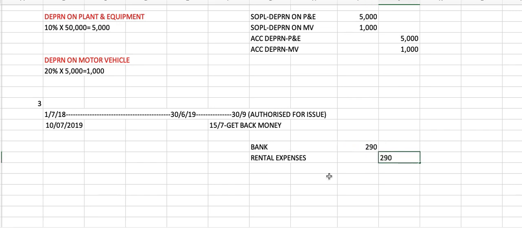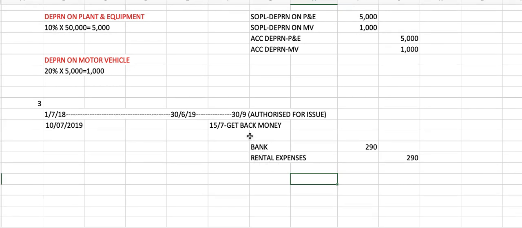Okay, so kenapa debit bank? Sebab tadi dia curi duit, now dia return balik. So bank kita bertambah. Kenapa credit rental? Because masa kita prepare financial statement here, we have already debited our rental, which is not right. There's no rental at all actually. So we have to reverse it back. We credit the rental expenses.